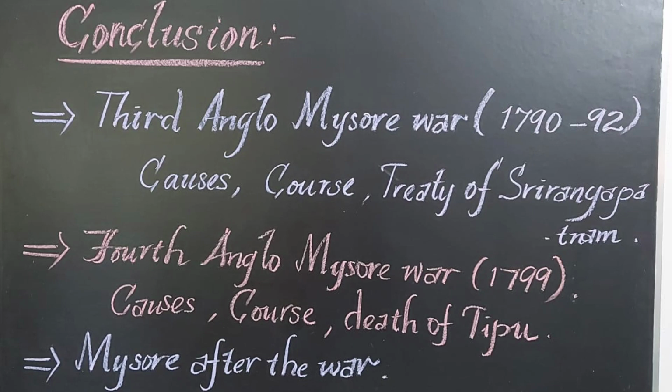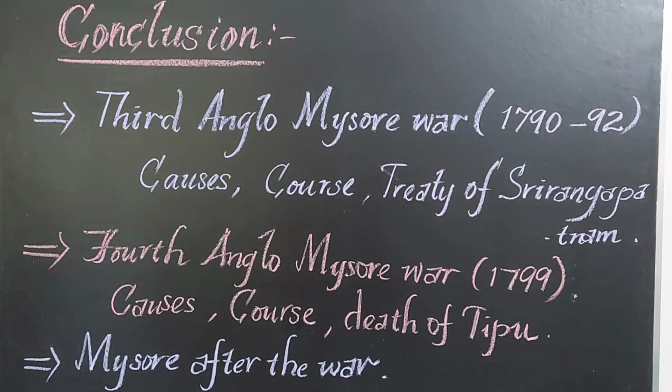According to that, Tipu surrendered half of his kingdom to the British, and 3.6 crores was paid by him to the English, and also the English got Malabar, Coorg, Dindigul, Coimbatore and Salem. And Tipu wanted to get revenge for the Third Anglo-Mysore War, especially for the Treaty of Srirangapatnam, in which he lost most of his empire to the British.